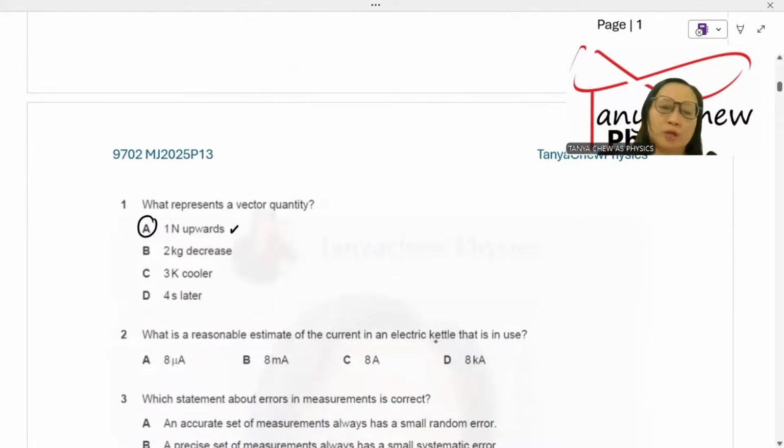B, 2 kilogram decrease. Kilogram is the unit of mass. A decrease in mass is not a vector quantity because mass itself is a scalar quantity. Now C, 3 Kelvin cooler. Kelvin is the unit of temperature. So temperature is also a scalar quantity. D, 4 seconds later. Second is the unit of time. Time is also a scalar quantity. That is why the answer is A.